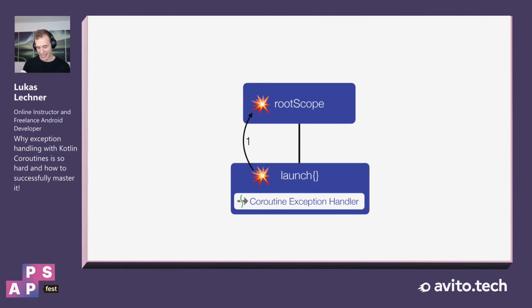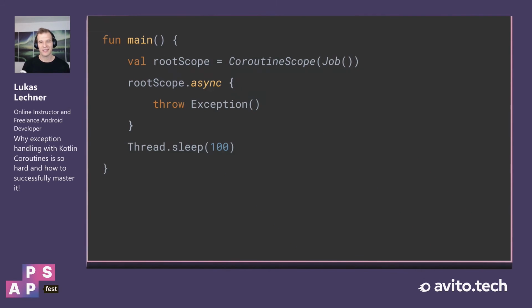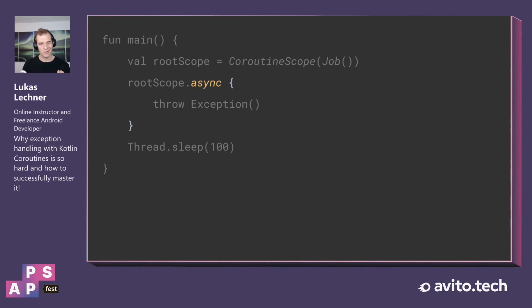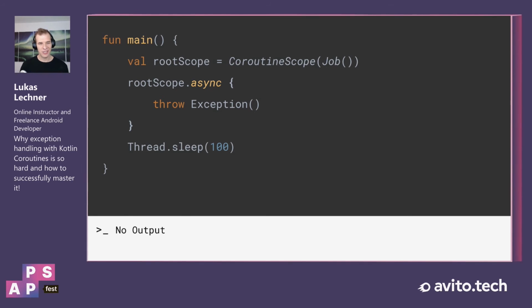And when a CoroutineExceptionHandler was installed, the exception was passed to the CoroutineExceptionHandler. Now, when we do not use launch to start a root coroutine, but async, and then we throw an exception directly in the coroutine and we run this program, then actually there's no output. And this is interesting, right? So what actually happens here?